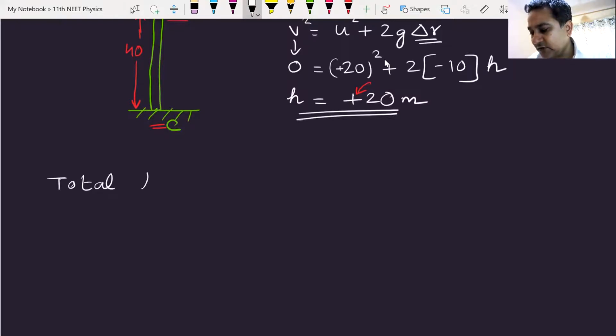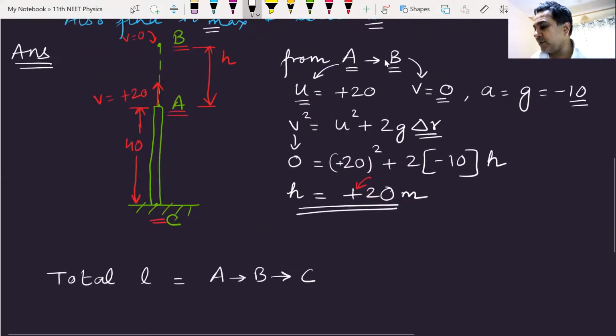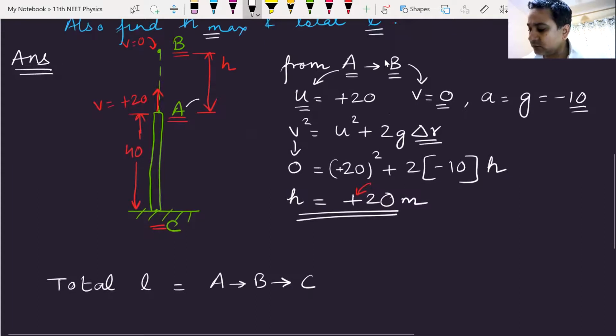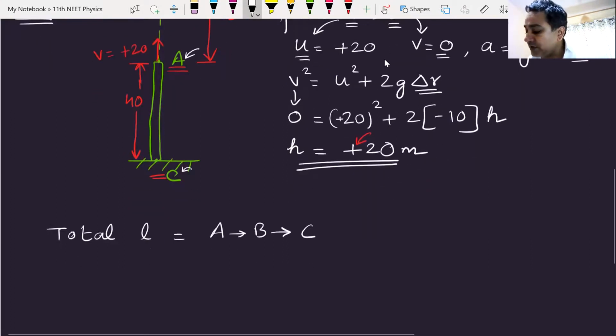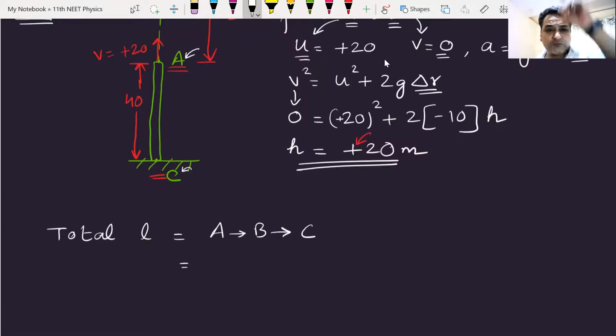The total distance: it goes from A to B, then it goes from B to C. A is the point on the top of the tower, B is the point of maximum height, and C is the lowest point. When it goes from A to B, how much distance does it move?